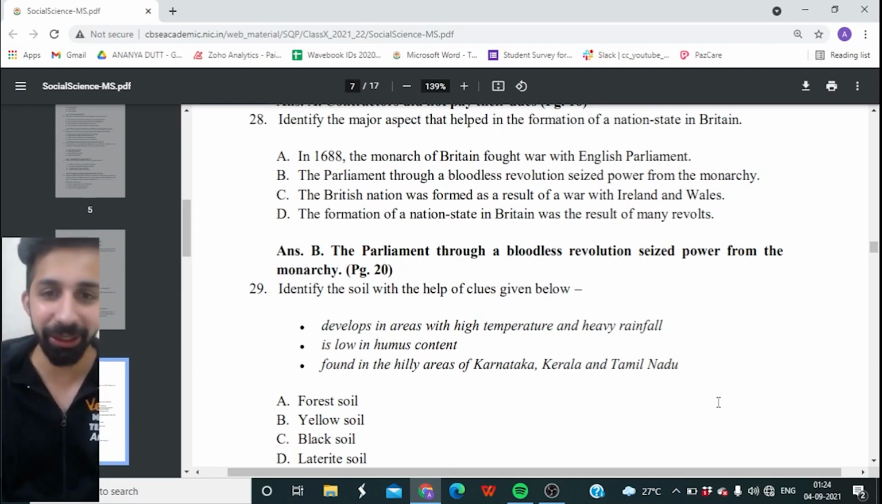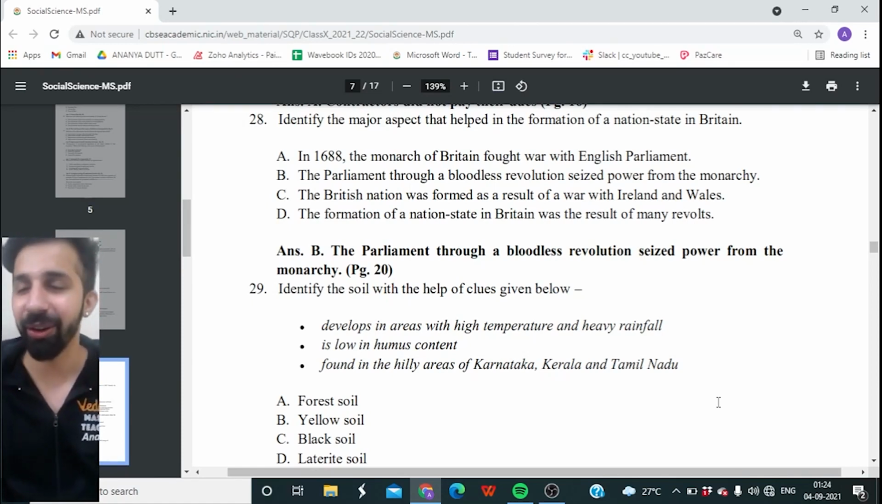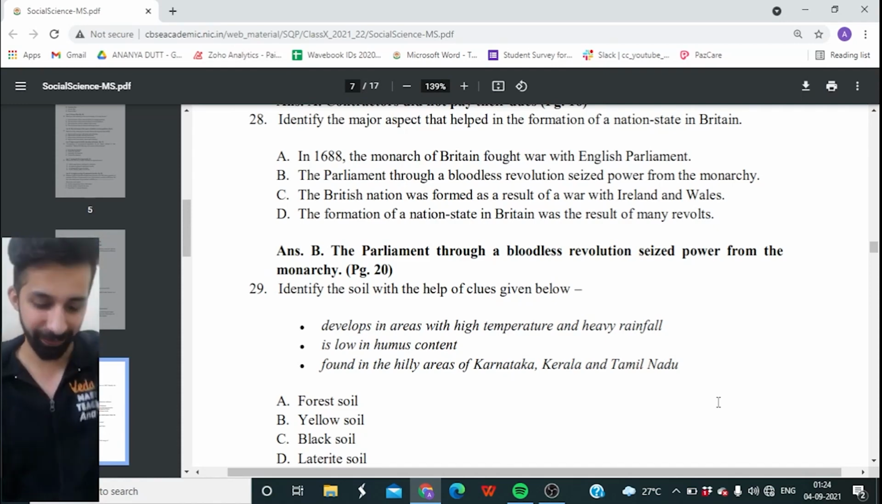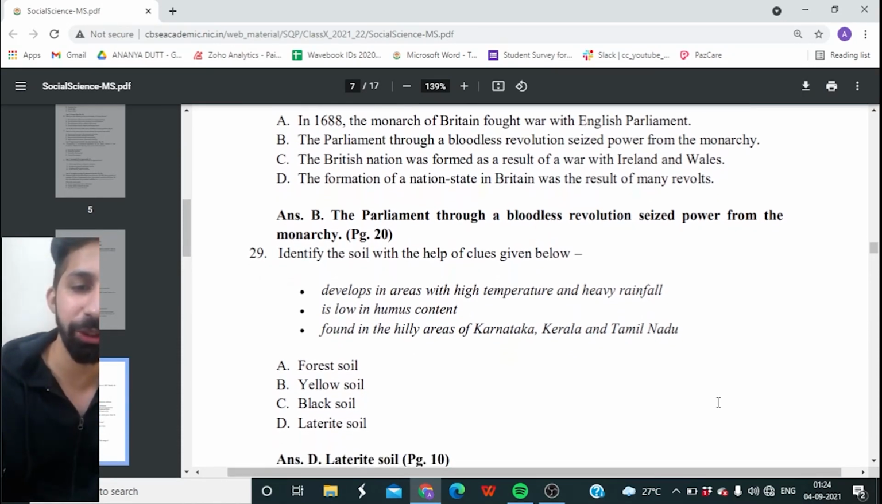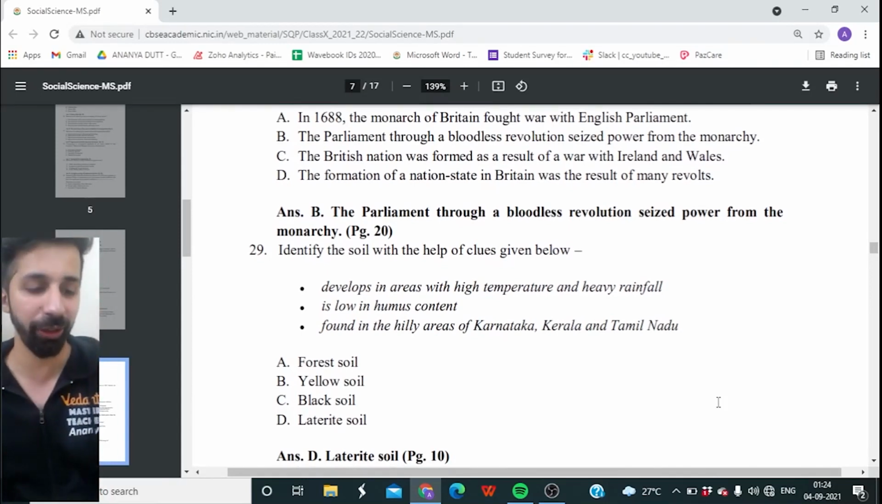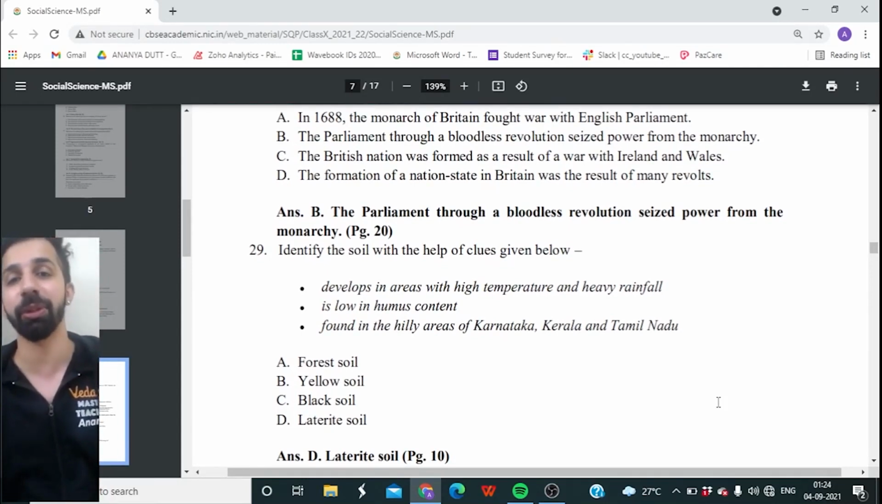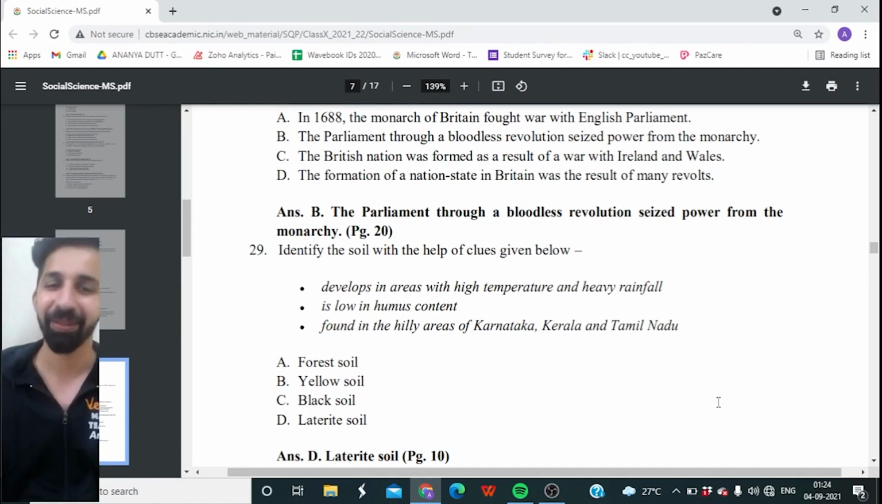So look at these three statements and you have to tell me which type of soil is it. Is it forest soil, yellow soil, black soil or is it laterite soil? And guys, it is absolutely simple and it is option D, laterite soil. Guys, it is formed due to the leaching process, heavy rainfall.